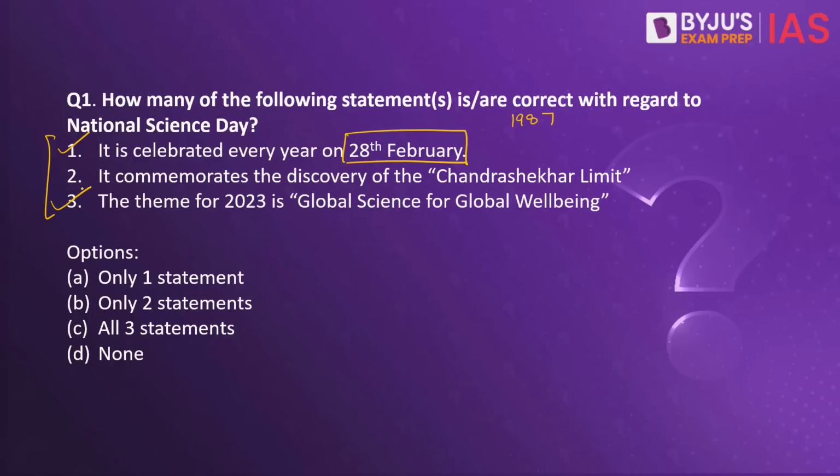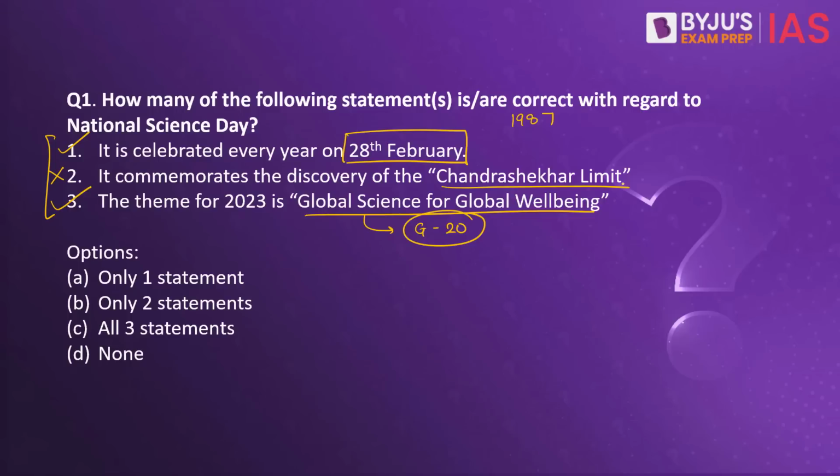This is also a correct statement. The theme for 2023 is Global Science for Global Well-being, which is in sync with India's presidency of G20 and India's ability to become the voice of the Global South. This, however, is a wrong statement. The National Science Day commemorates the discovery of the Raman effect and not the Chandrasekhar limit.